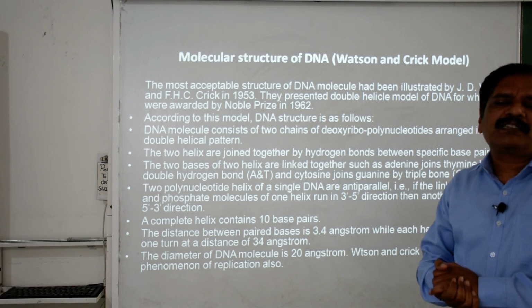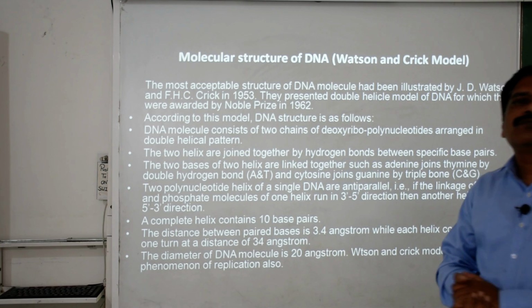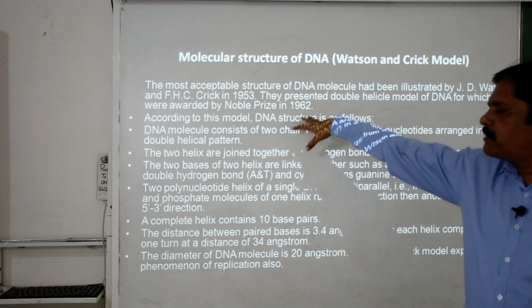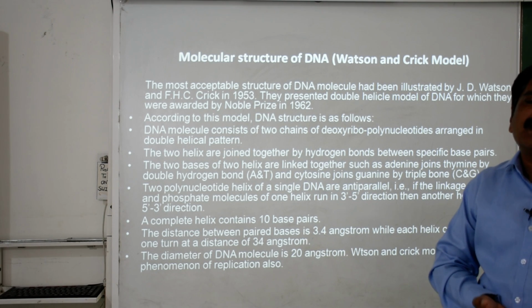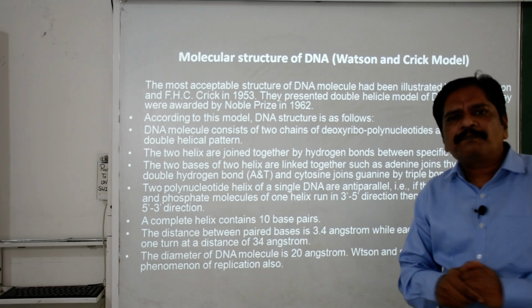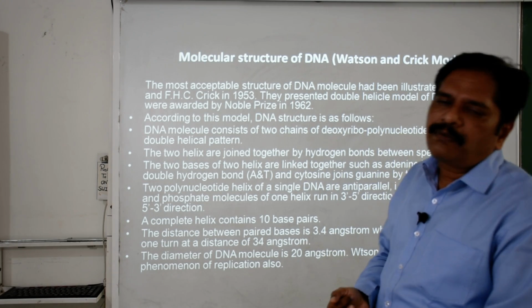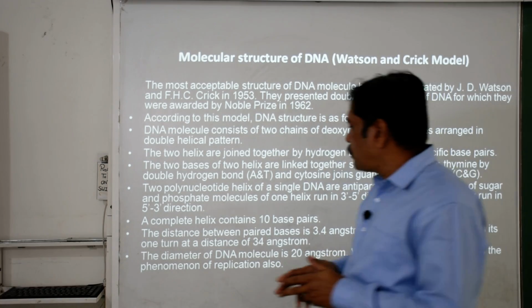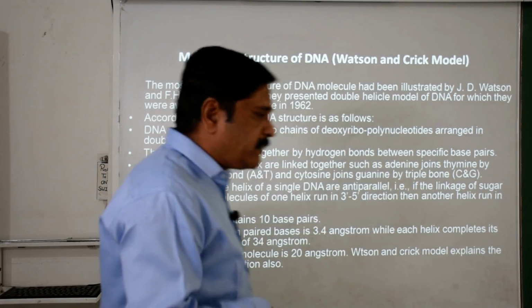In 1953 they gave a model to explain the structure, and they were awarded the Nobel Prize in 1962. According to this model, DNA is a double-stranded structure, right?